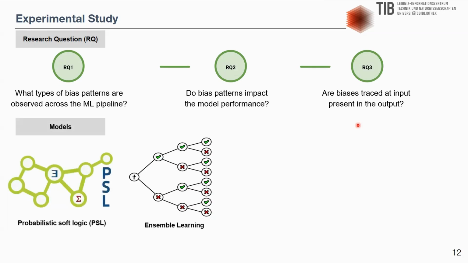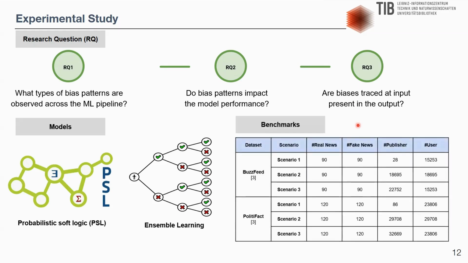Furthermore, the models utilized for the integrated hybrid AI system are probabilistic soft logic models, that is PSL, and for the principled hybrid AI system are different ensemble learning techniques. The table shows the benchmarks utilized, that is BuzzFeed and PolitiFact, with the statistics of the datasets in various scenarios.